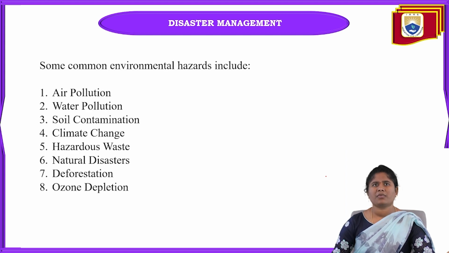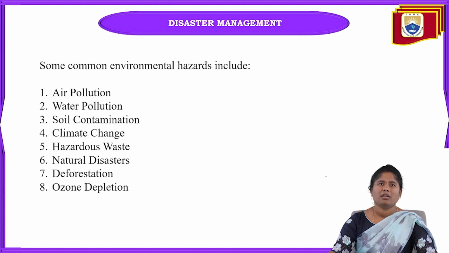Coming to the common environmental hazards, here you can see air pollution, water pollution, soil contamination, climate change, hazardous waste, natural disaster, deforestation, ozone depletion.